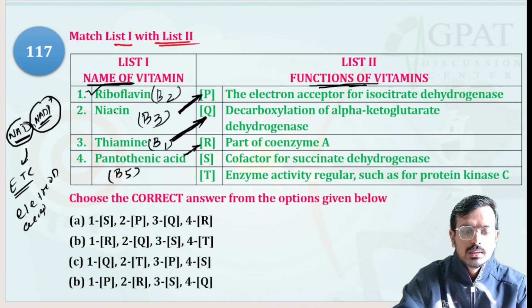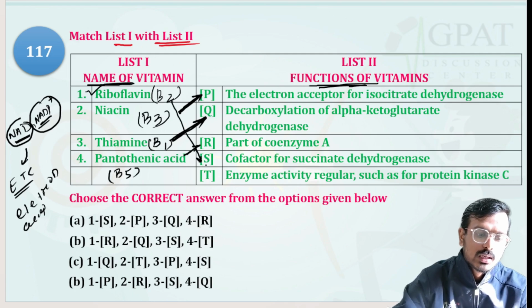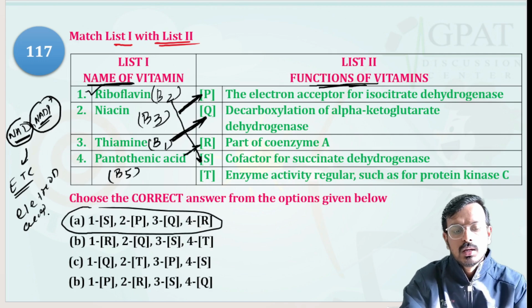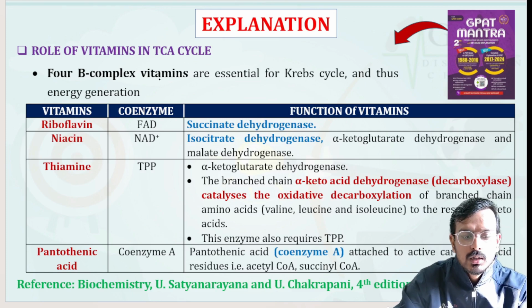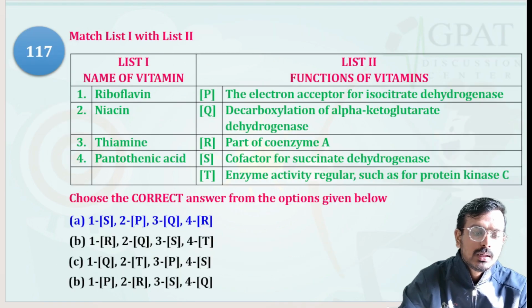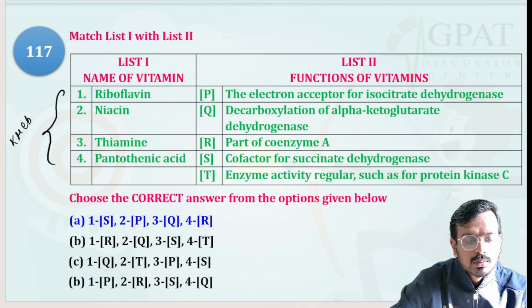Next we have remaining riboflavin. This acts as a cofactor for succinate dehydrogenase. So option A is the correct answer. You have to remember these vitamins and their functions. There are four B complex vitamins that essentially participate in the Krebs cycle. Please remember, these four vitamins actively participate in your Krebs cycle.